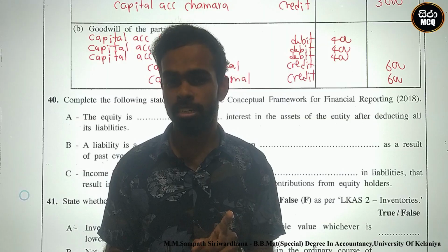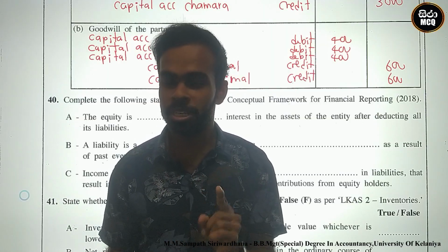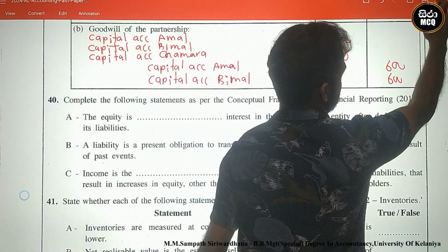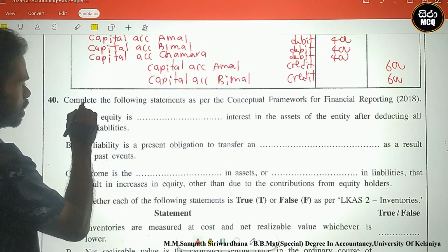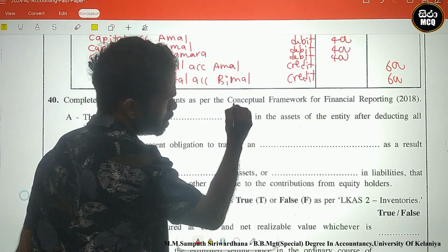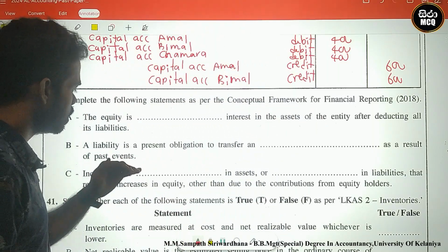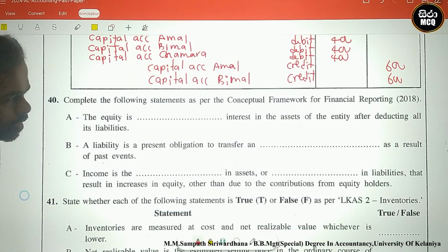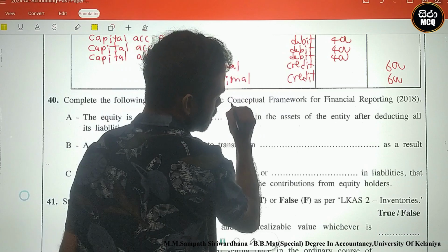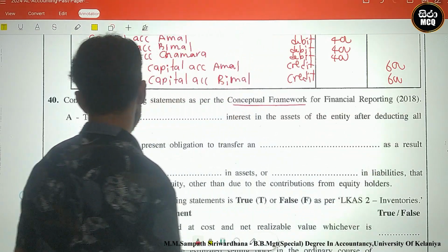Today we discuss the Advanced Level A-Level accounting paper 2024, question number 40. This is the theory part. What is the requirement? Complete the following statements as per the conceptual framework. There are three statements with blanks, as per the Conceptual Framework for Financial Reporting 2018.